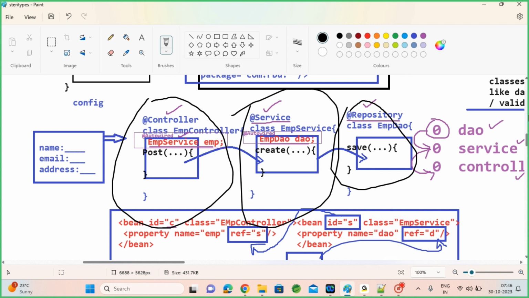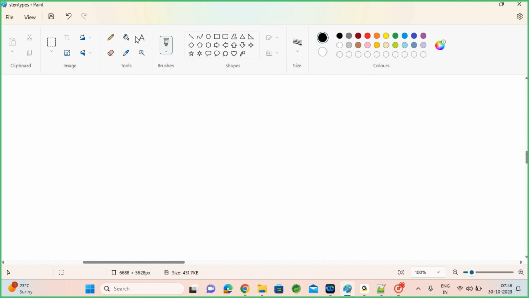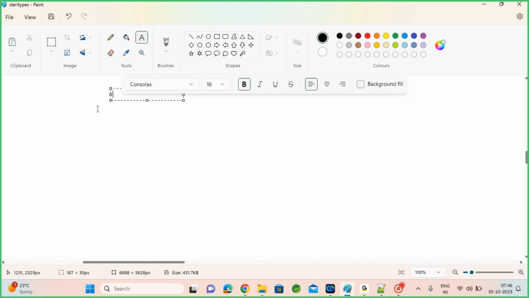During the stereotype discussion, I was telling you there is an important stereotype annotation, which is @Configuration. We'll talk about it. The @Configuration annotation is also a bean-level annotation, something like @Controller, @Service, @Repository.